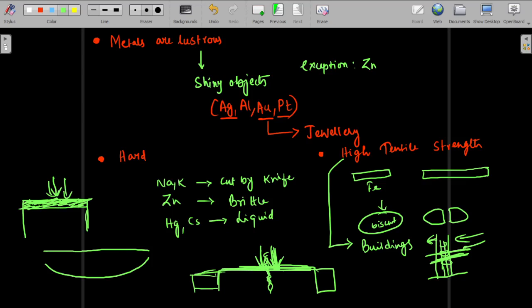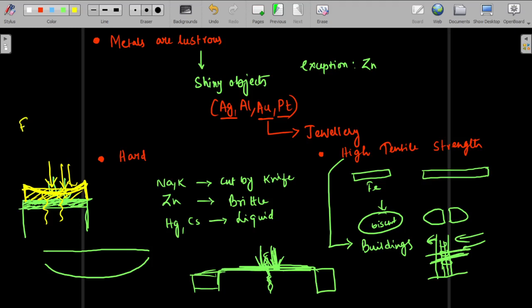You can try it. Don't say I have said it. You start jumping, it will break. Even if a small child starts jumping continuously, this is bound to break, because this is normal plywood. This is not tensile. You put the cushion, then start jumping with that same child. This is not going to break, because this cushion uses its tensile strength to absorb the shock. That is what is required. You have to absorb the shock.